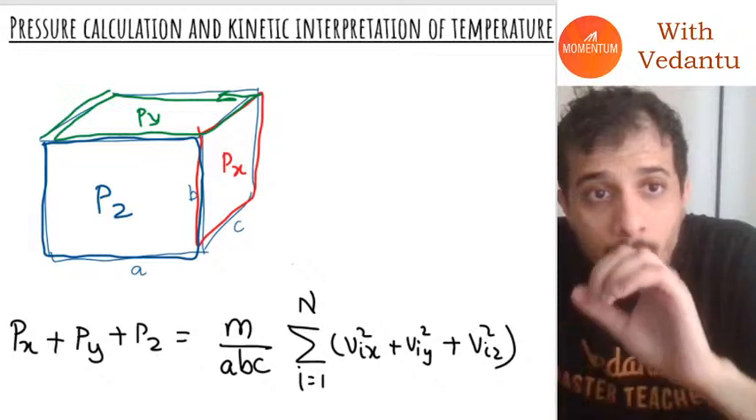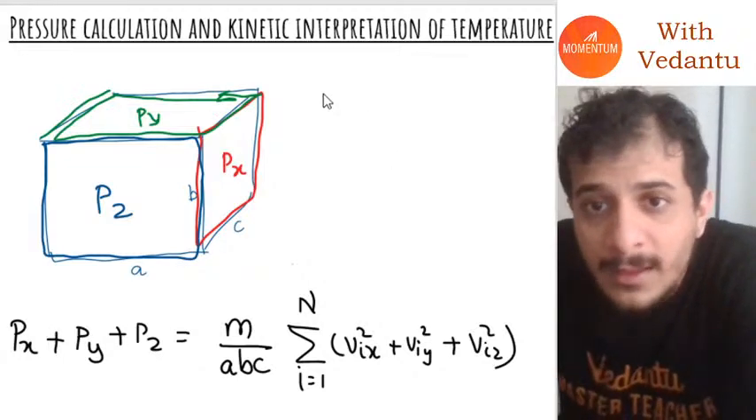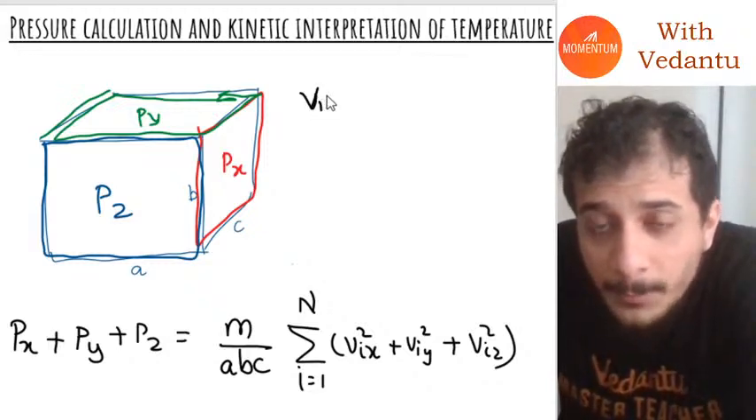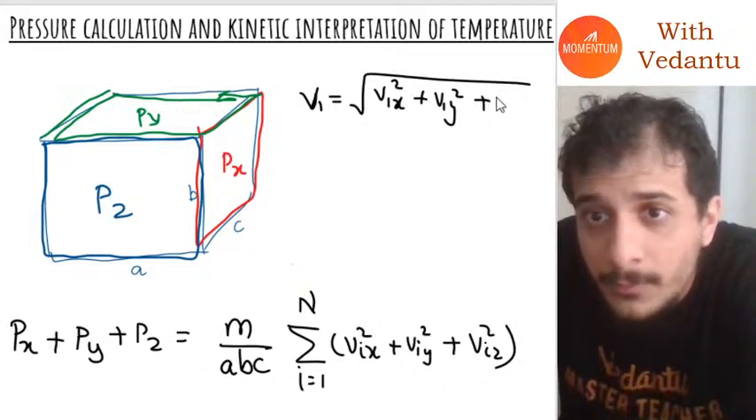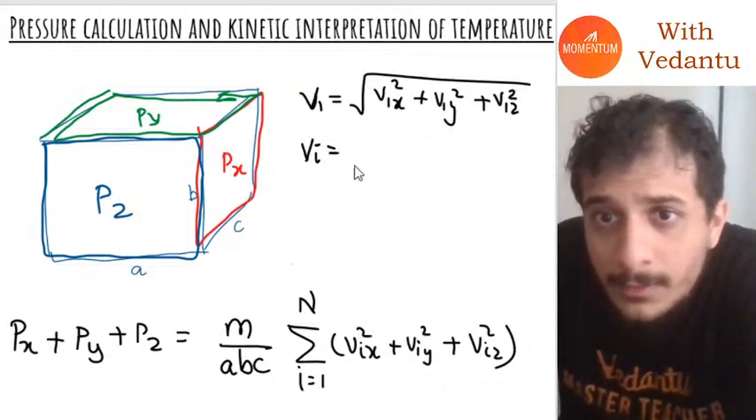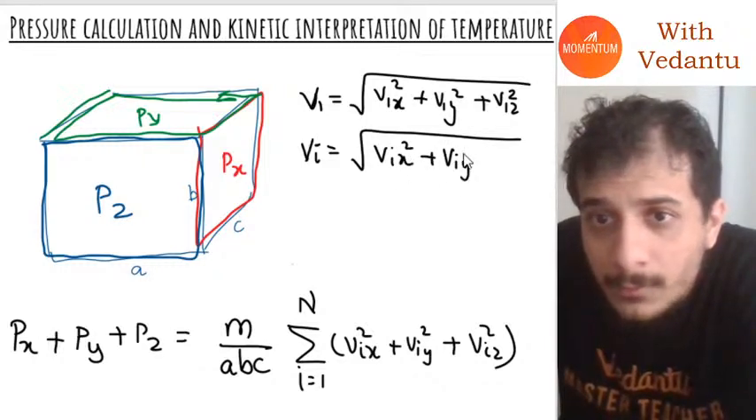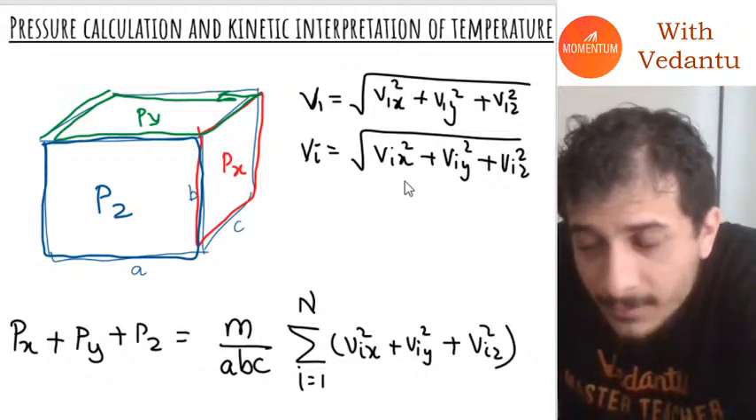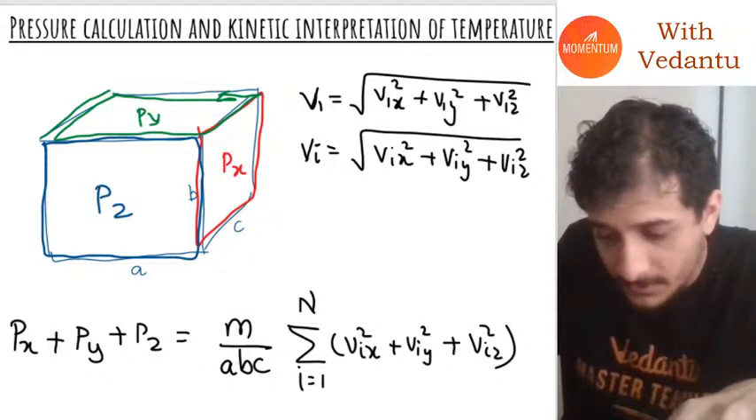Now guys, you have to remember two things here. The first thing is that the speed of the first molecule can be written as under root of v1x the whole square plus v1y the whole square plus v1z the whole square. Similarly, the speed of the ith molecule can be written as under root of Vix the whole square plus Viy the whole square plus Viz the whole square. This is the total speed, and these are the components in x, y, and z direction. I hope everybody understood.